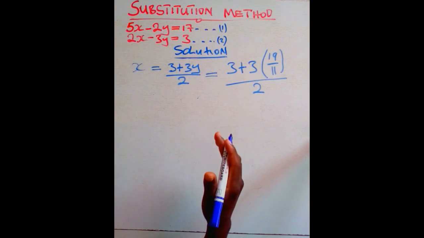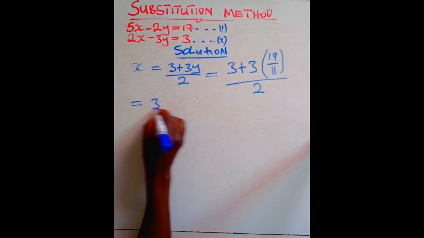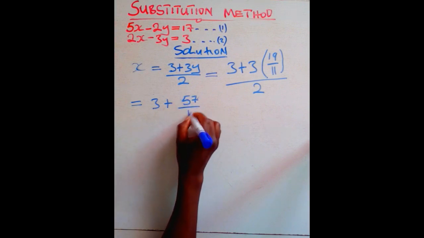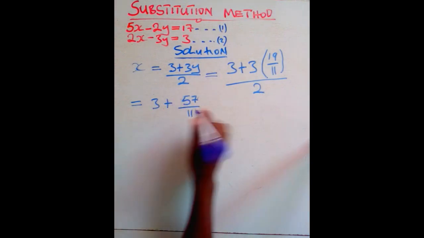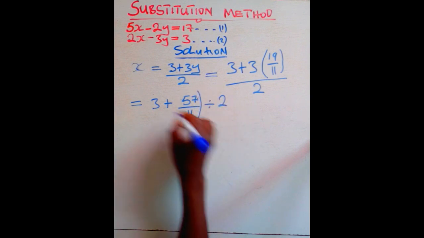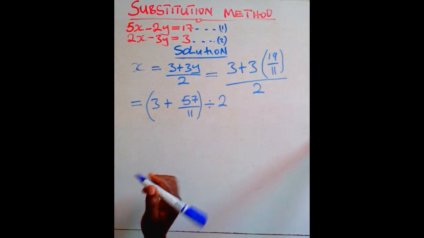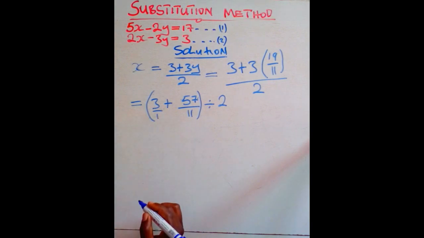3 times 19 is actually 57. So we are going to have 3 plus 57 over 11. Then this 2 is dividing this, so we can still write it as divided by 2. It's okay even like that. Then from there, this is more like over 1. So even if you write it over 1, it's still okay like that.